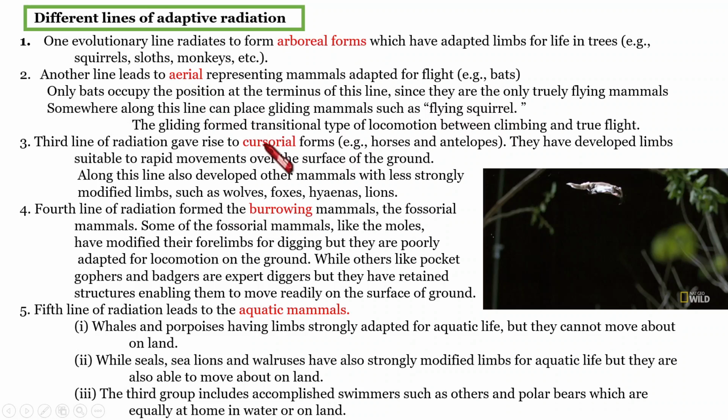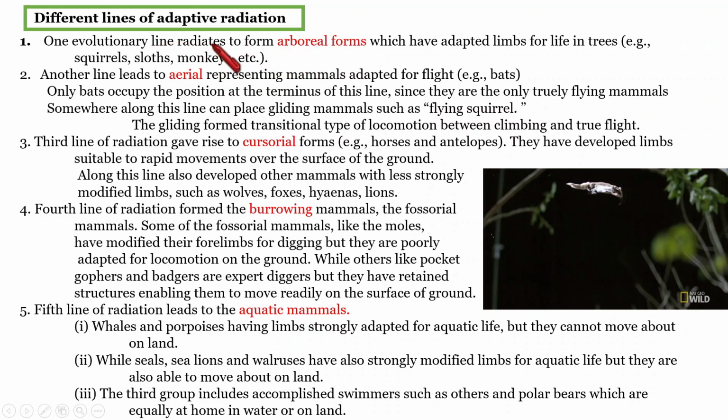Then coming to the land, cursorial means the limbs are mostly modified to move on land. And then burrowing, and lastly aquatic habitat related modification.